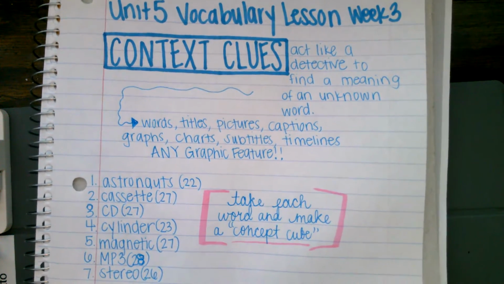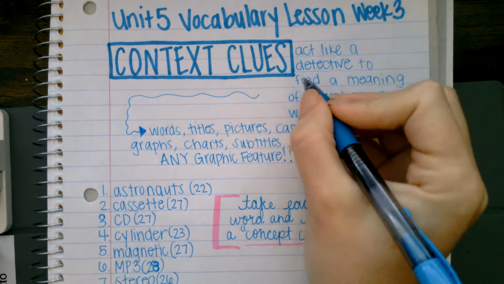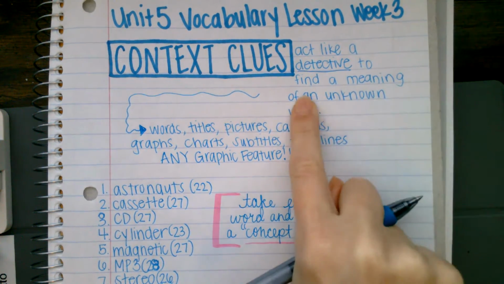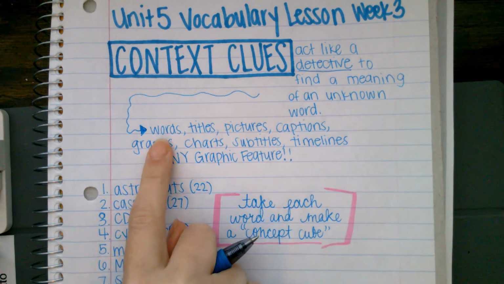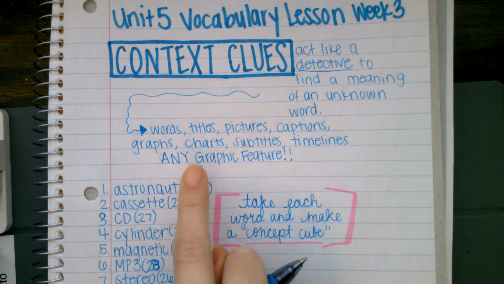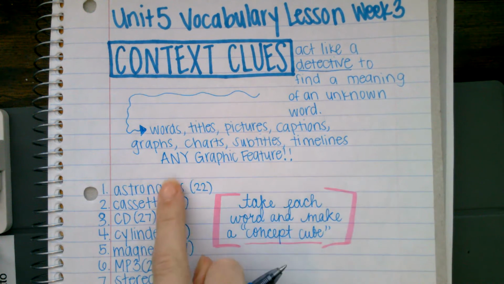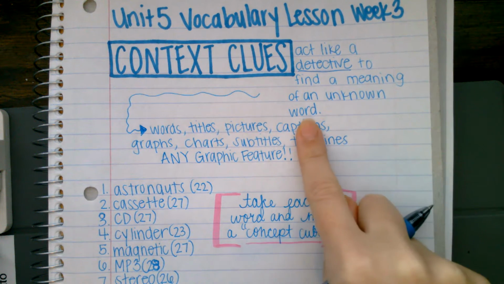So as a reminder, we are always using context clues, and that means that you are acting like a detective to find the meaning of any unknown word. So we are using the words around the word, titles, pictures, captions, graphs, charts, subtitles, timelines, any graphic feature to help us solve the meaning of the unknown word.